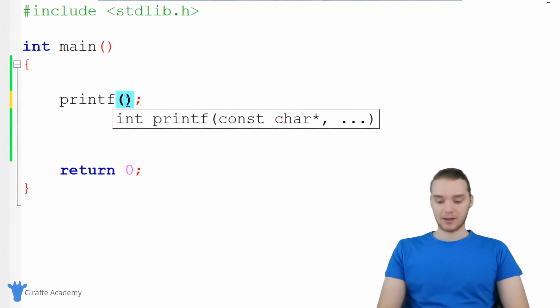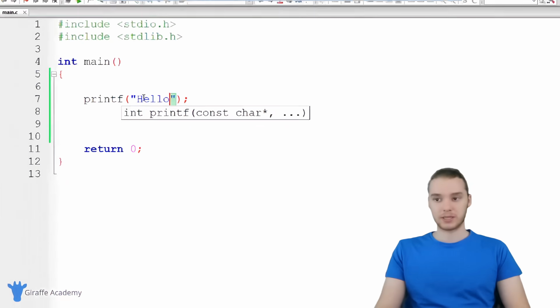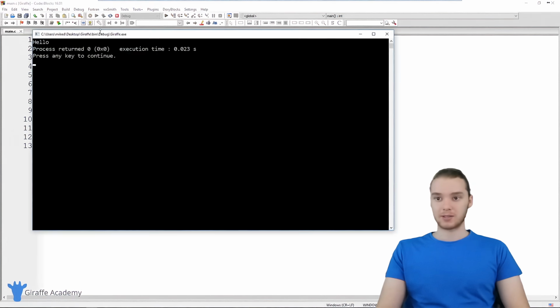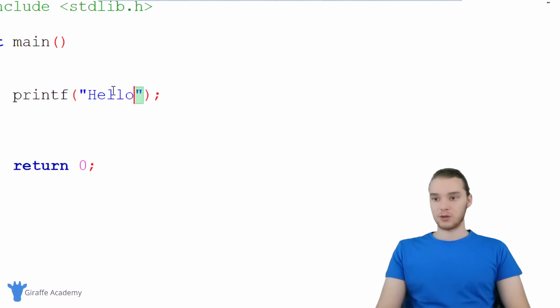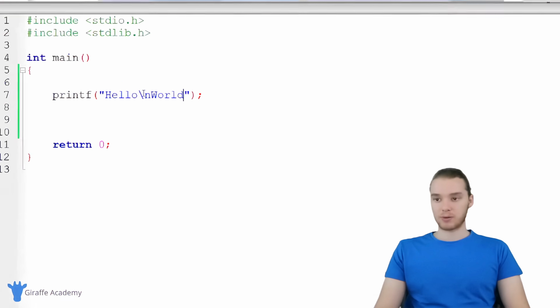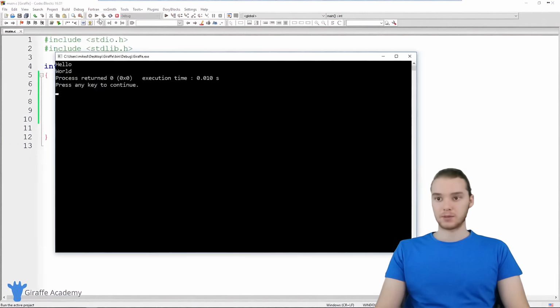So if I came in here, I could print out a specific piece of information. And generally when we're using printf, we're gonna be printing out text. So I can make an open and closed quotation marks, and I could print out like hello world in here. And now this will print out onto the screen, hello. And inside of printf, I can use all sorts of special characters. So if I wanted to create a new line, for example, I can make a \n, and down here I could type world. And now this will print out a new line. So you'll see hello world on different lines.